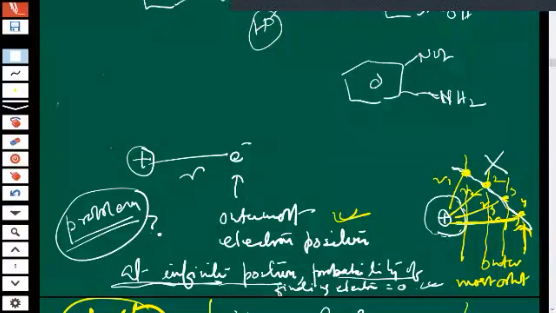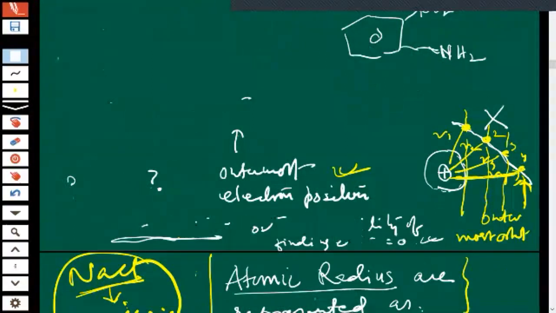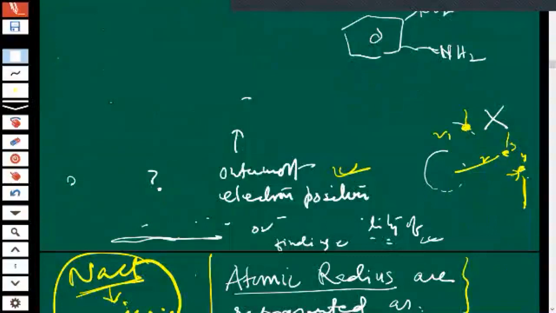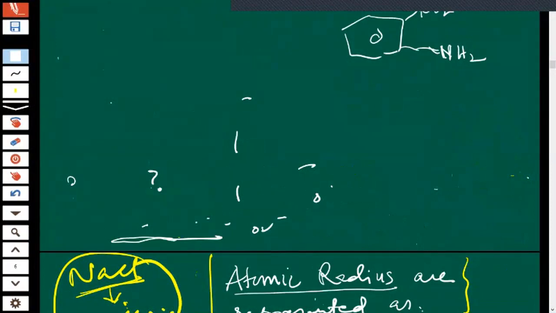Next one is, write down the structure of benzaldehyde, children. Only benzaldehyde.